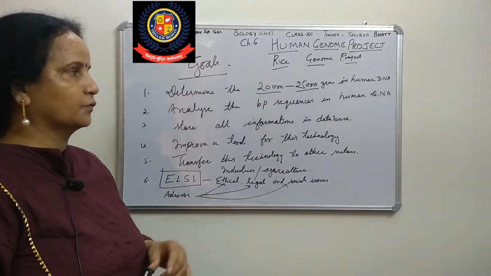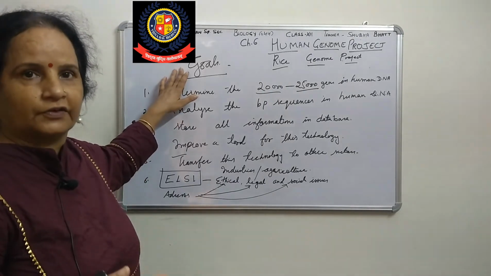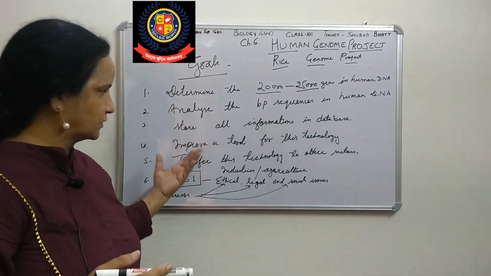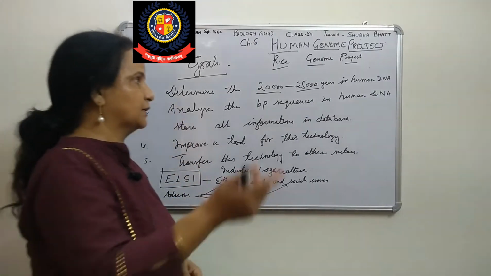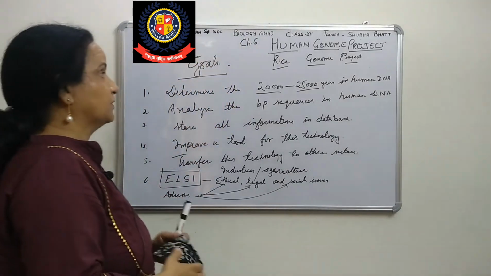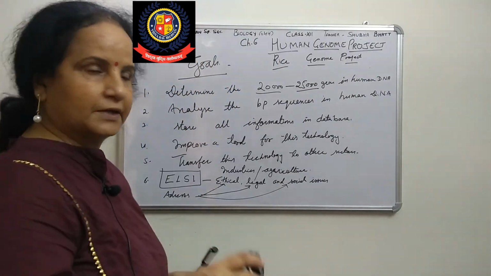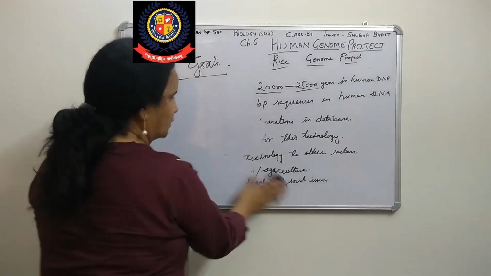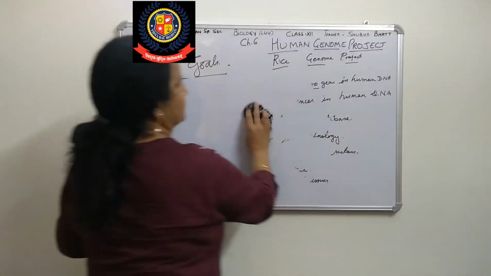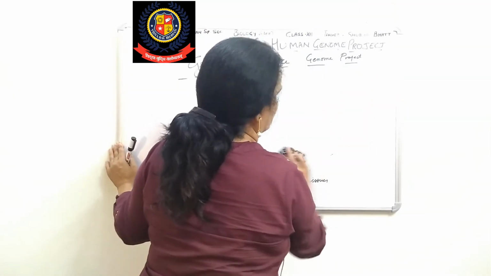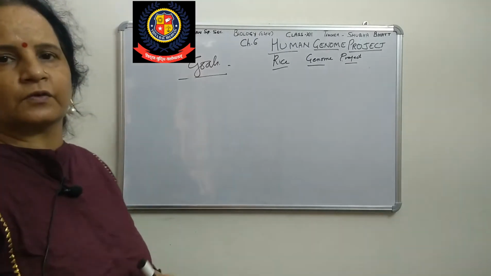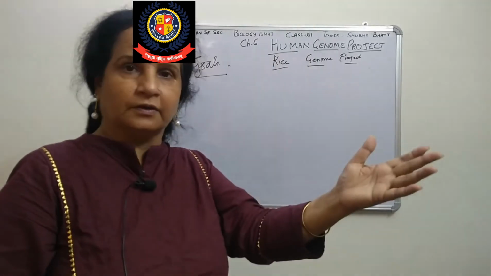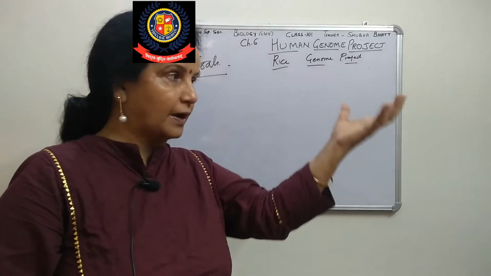So next, after the goals, are the advantages, right? Beside this information, that is also our objective. We want all these to be beneficial for us, but besides these we can diagnose and treat diseases from this human genome project. Means when we sequenced all chromosomes, all 23 pairs of chromosomes, then we know which one is a defective gene, which we can change, and then we can use biotechnology also.